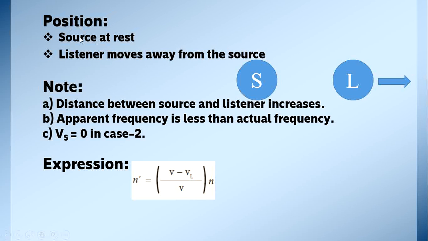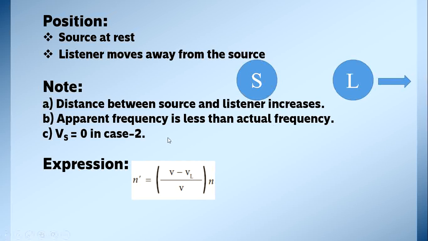Now next condition, source at rest. Listener moves away from the source. In the previous condition, listener moved towards the source. Now here the listener moves away from the source. So what happens to the distance? Distance increases. And what about the apparent frequency? It is less than the actual frequency. Now Vs is 0. Why? Source is at rest, so it becomes 0.